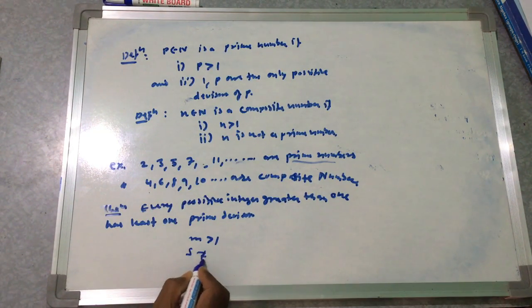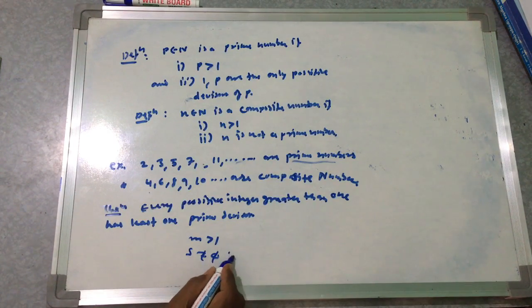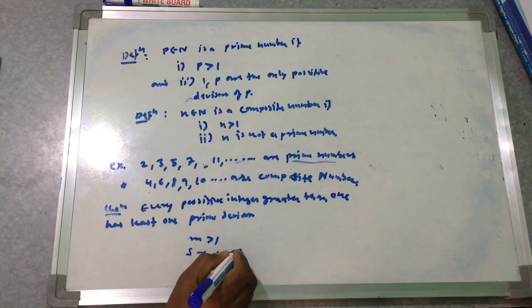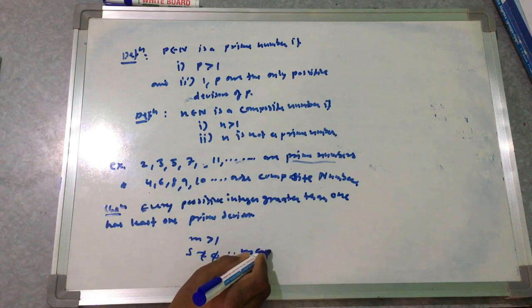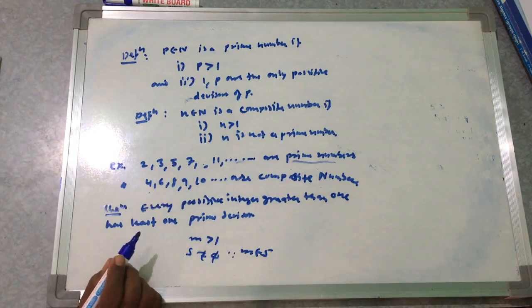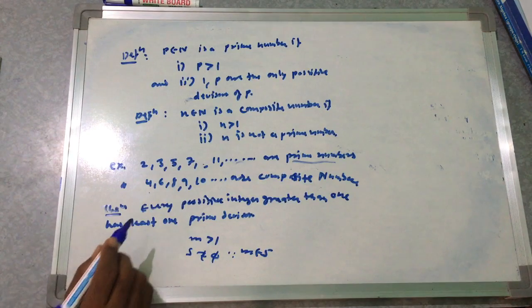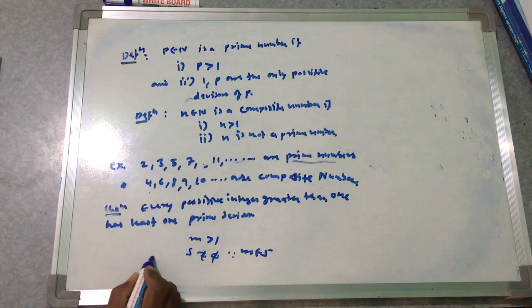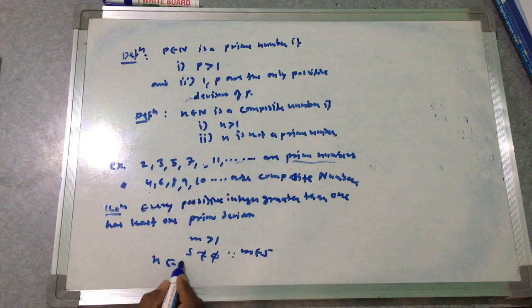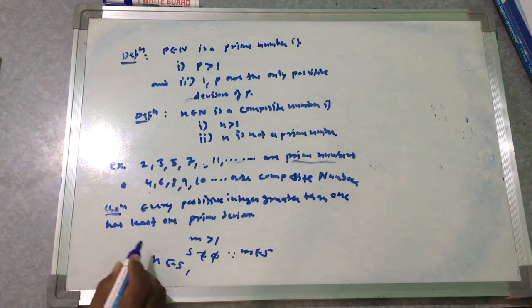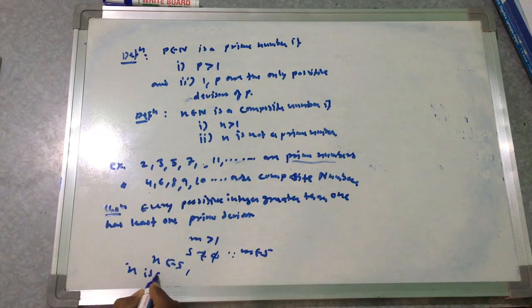S is different from the empty set, hence m belongs to S. So S has a least element, say n, by the well-ordering principle. Since n belongs to S, n has no prime divisor, and n divides n, hence n cannot be a prime. So n is a composite number.